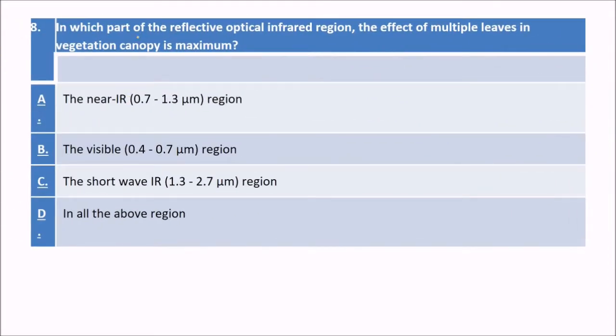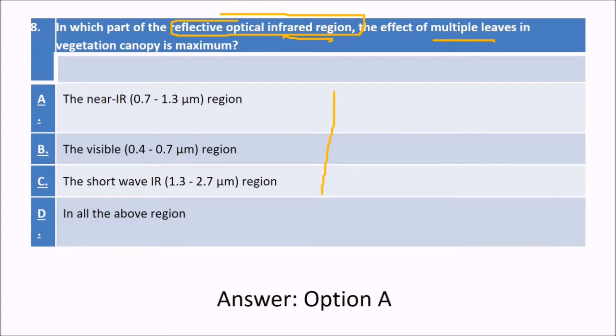Next is, in which part of the reflective optical infrared region is the effect of multiple leaves in a vegetation canopy maximum? Which part of the reflective optical infrared region? The answer is, can you give the answer? Try it. The answer is the 0.7 to 1.3 micrometer region. 0.7 to 1.3 micrometer.